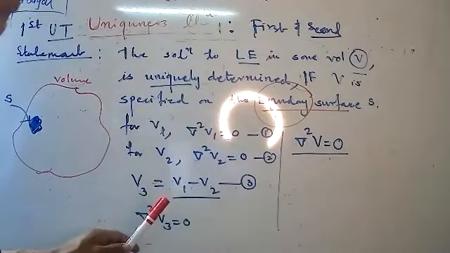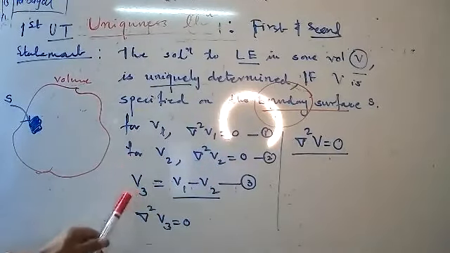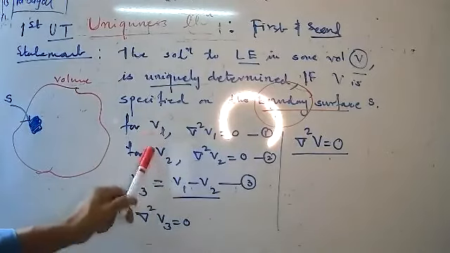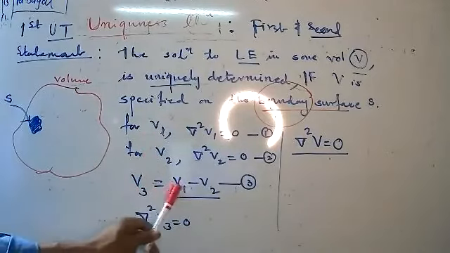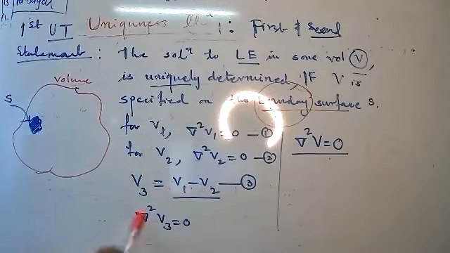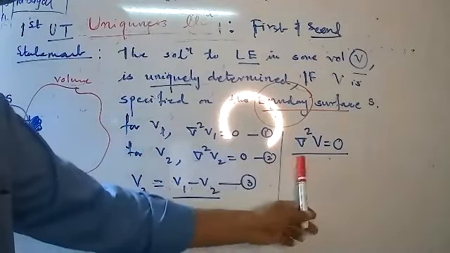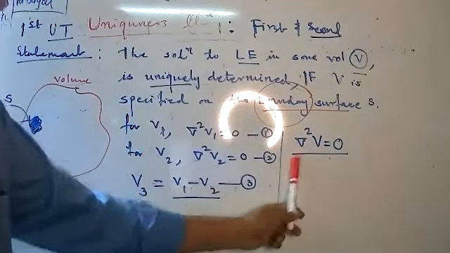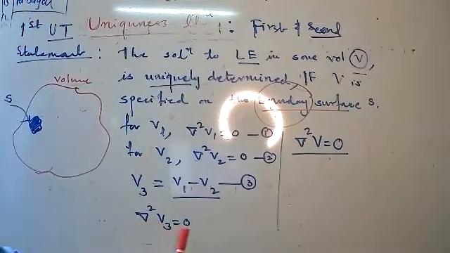Then I will take one more new function which is the difference of V1 and V2. Therefore, I can write V3 equal to V1 minus V2, and based on this basic equation, I can write del square V3 equal to 0.